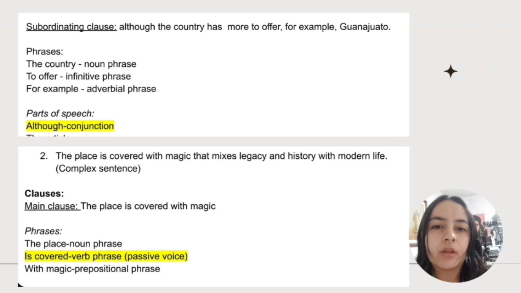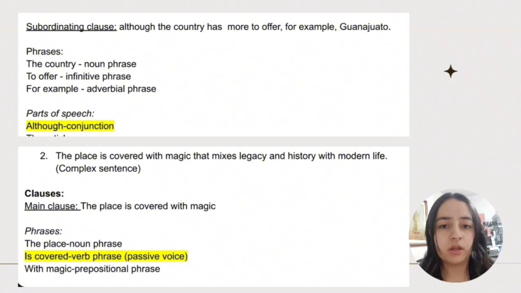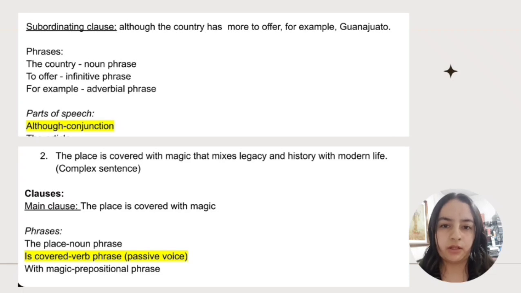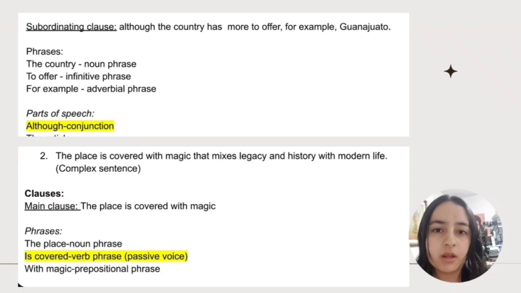"More" has different classifications according to the context, and in this case would be an adverb, because then we have "to offer," which is an infinitive, and "more" is modifying the infinitive. So yes, "more" is like an adverb.